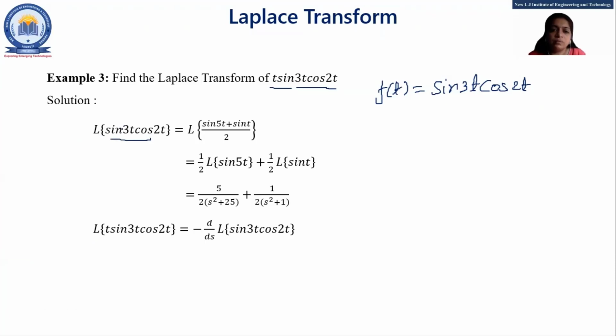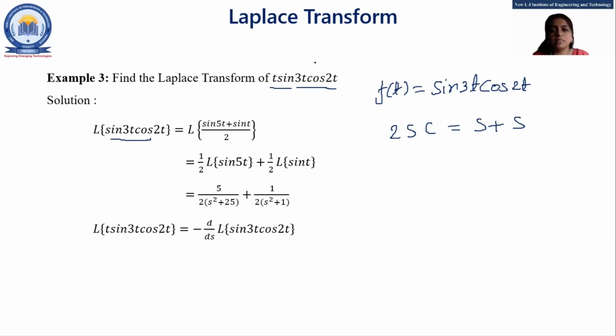That's why we convert this term into (sine 5t plus sine t) by 2 by the formula 2 sin A cos B equals sin(A+B) plus sin(A-B). You are all aware of this formula, right? It comes from school days. So by multiplying and dividing by 2, we have 2 sine 3t cos 2t, and that is (sine 5t plus sine t) upon 2.